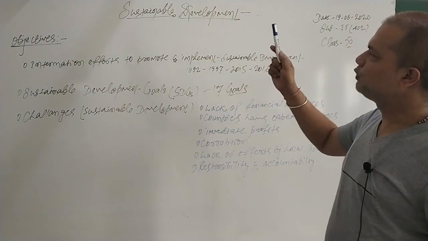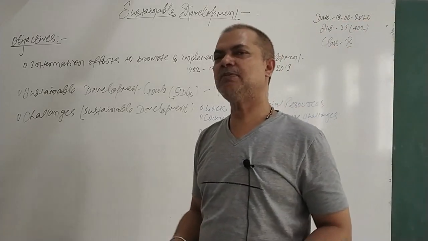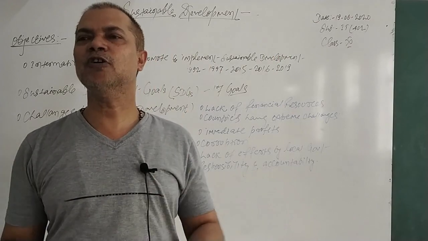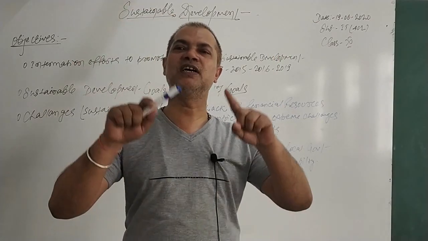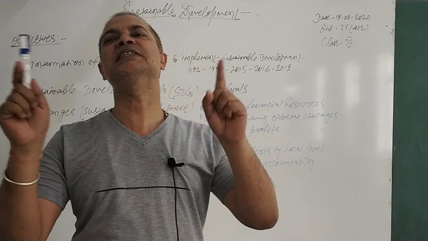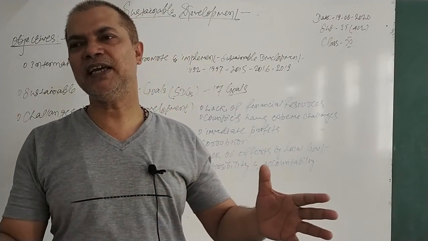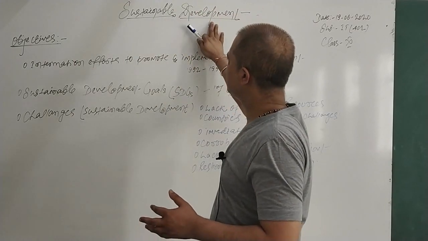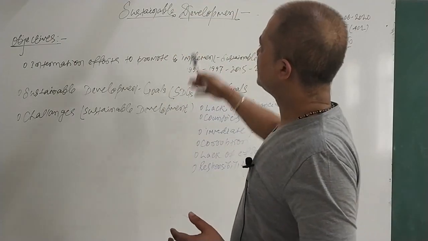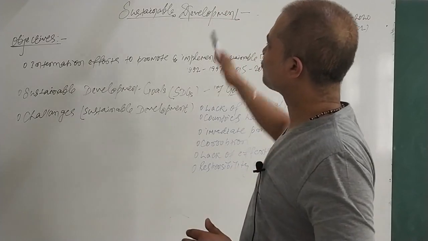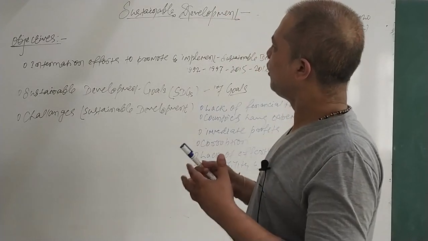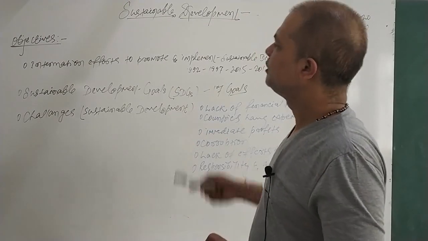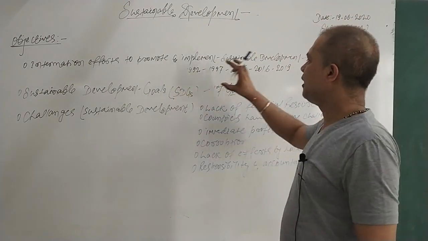So ultimately we came to know what sustainable development is. Sustainable development is a development that meets the needs of today's generation without compromising the needs of future generations. This is what sustainable development is. It's very required, and development is always our intention, a human intention. It's a desire of ours. We always strive for development, but we always have development of any nature, not sustainable development.